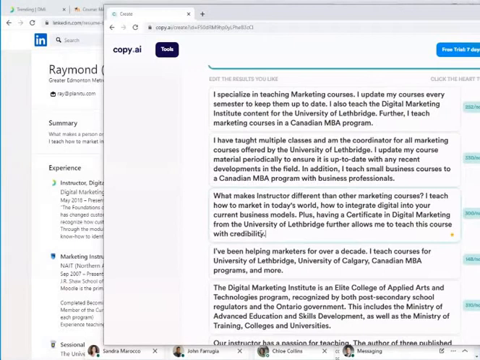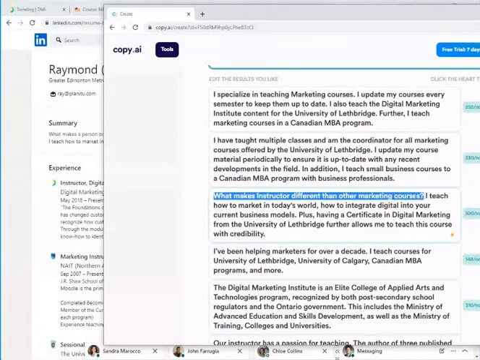Now, as we look at this description, look how much more interesting and personal this is, and how much more impactful it is. What makes instructors different other than marketing courses? So again, this is not perfect.